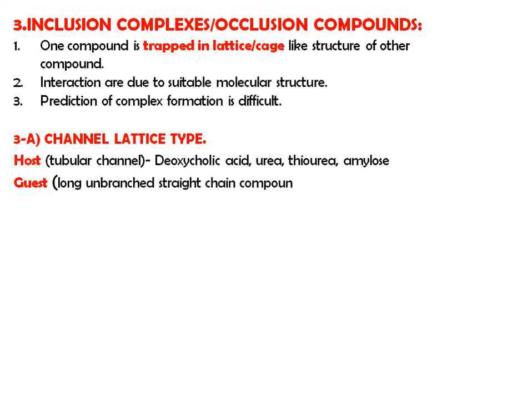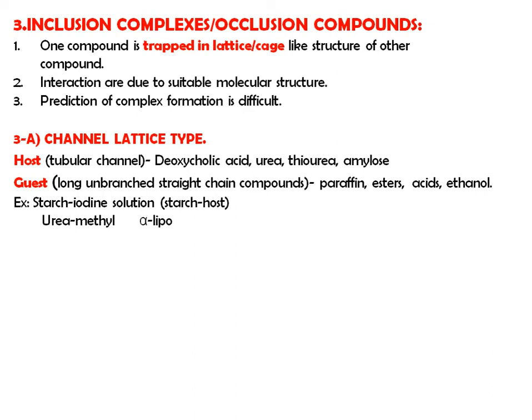Then which type of drugs can be used in this type of complexes, like long chain unbranched straight chain compounds, like paraffin, esters, acids, ethanol. Then starch iodine solution, in which starch acts as a host. Then urea and methyl alpha lipoate, where urea acts as a host, and this methyl molecule or this iodine molecule is included into the structure of this starch and urea.